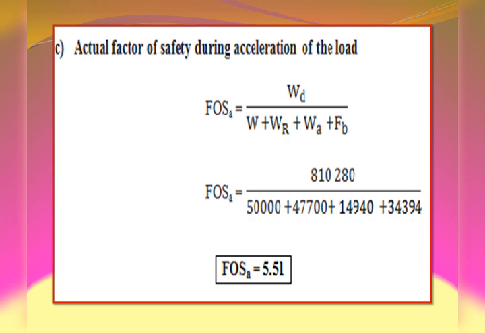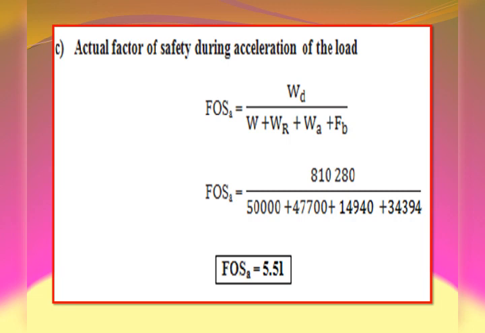And then one more factor of safety, that is during acceleration of the load. The relation we have is factor of safety FOS equal to design load WD divided by equivalent load W plus WR plus WA plus FB. We are supposed to add all the forces.